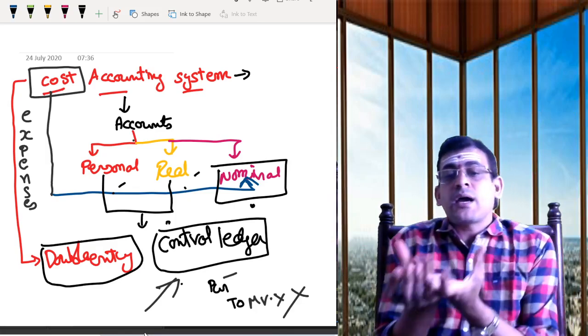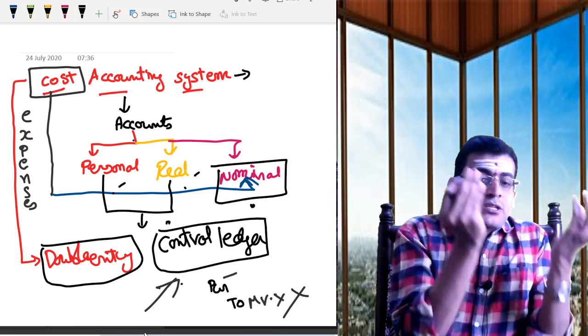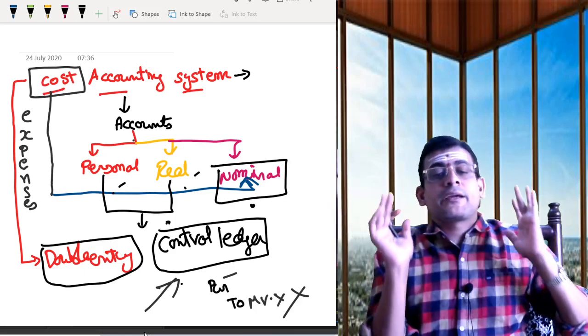We know the cost, we know the accounting. Once I know the type of system, then we can understand.